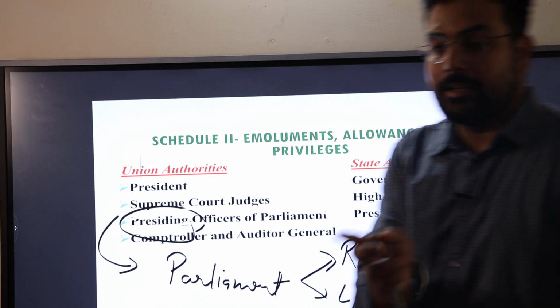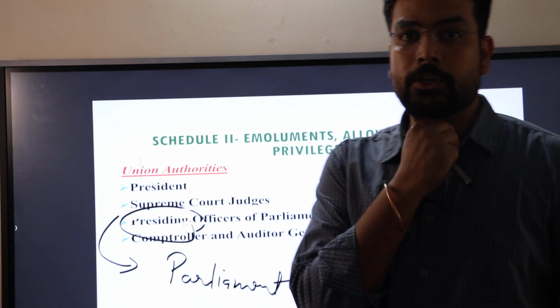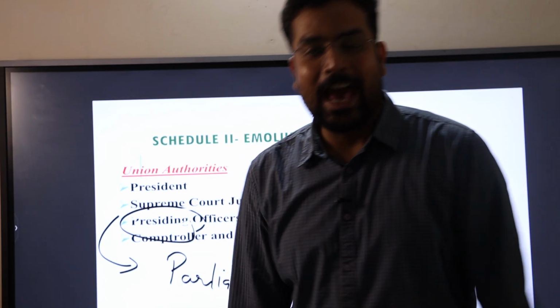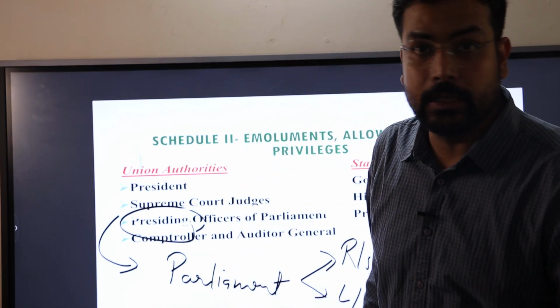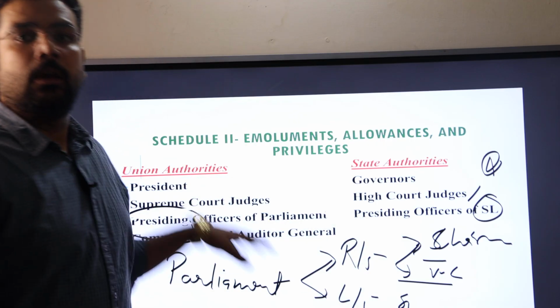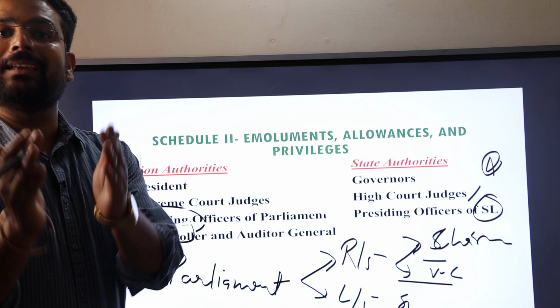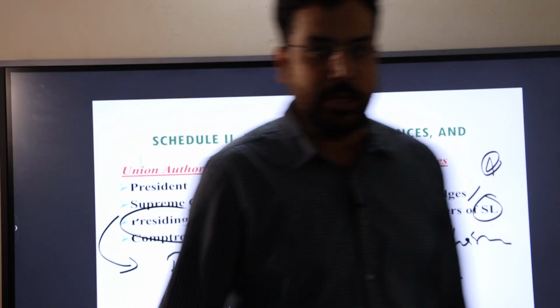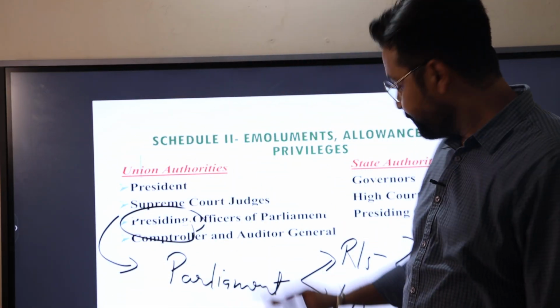State legislature is also a bicameral structure, where there would be the state legislative assembly as well as the state legislative council. So there are also 4 persons here in the presiding officer list. So this is the picture of the persons who would get the salaries, allowances or privileges mentioned under Schedule 2nd.